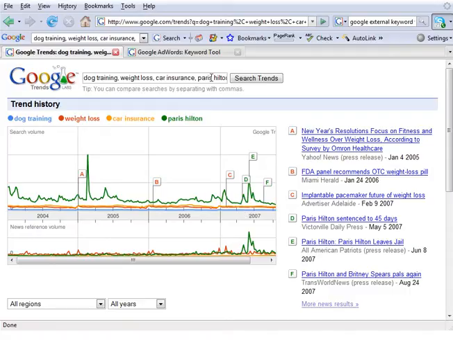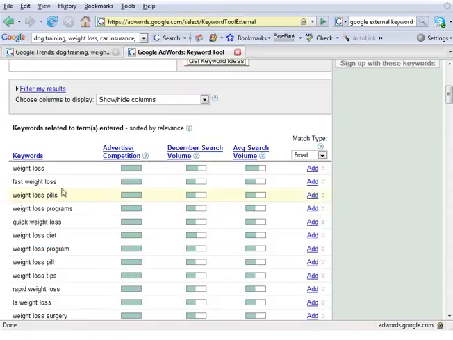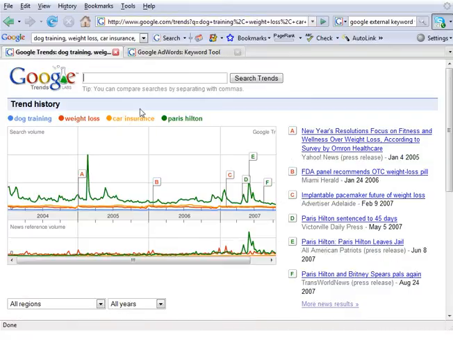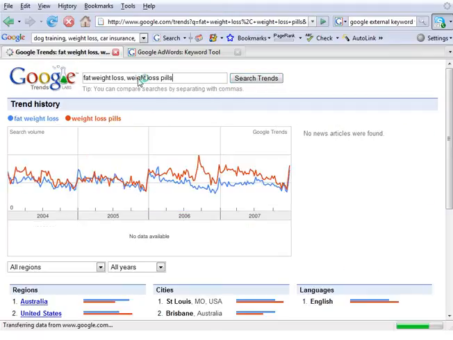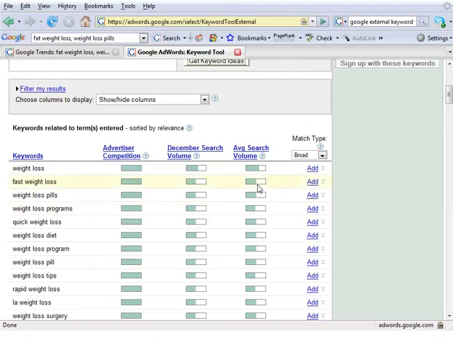One of the other things that I'll use here is I'll look at the keyword tool and figure out, so fat weight loss and weight loss pills, which one is bigger? Which one is more important in this industry? It looks like they're about the same. Often what you'll find is when Google is telling you two things like this, they're very, very different.